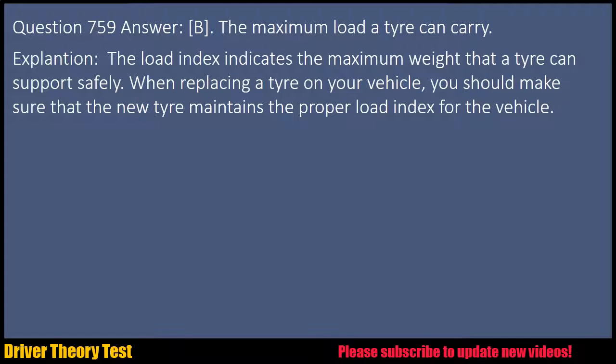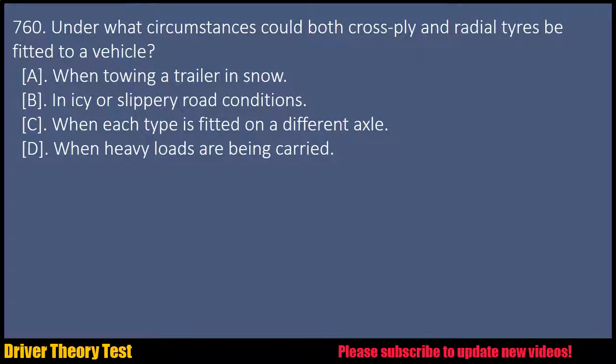Question 760. Under what circumstances could both cross-ply and radial tires be fitted to a vehicle? A. When towing a trailer in snow. B. In icy or slippery road conditions. C. When each type is fitted on a different axle. D. When heavy loads are being carried.